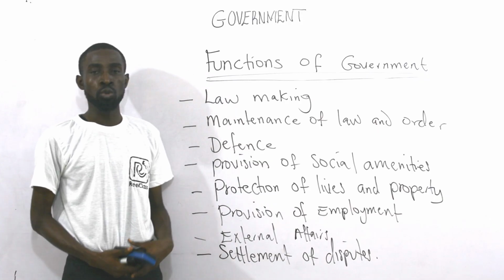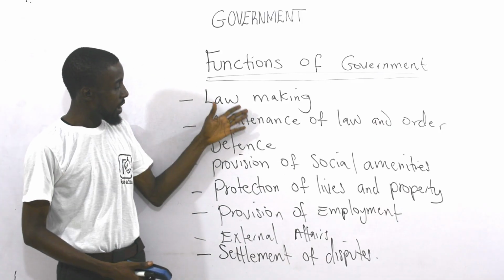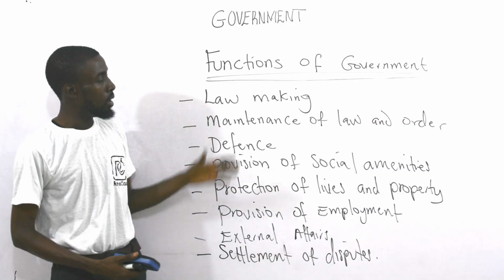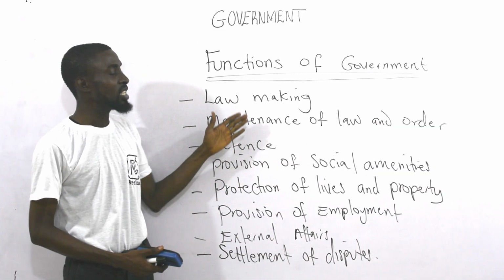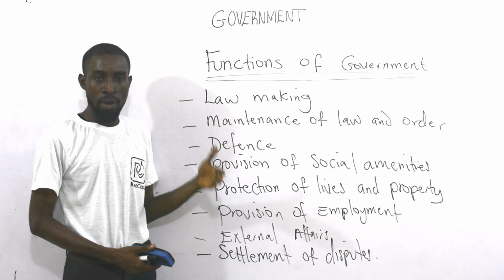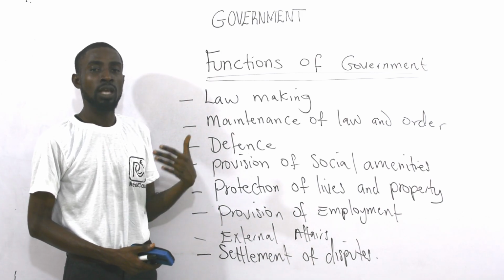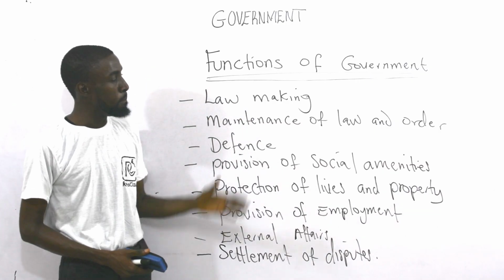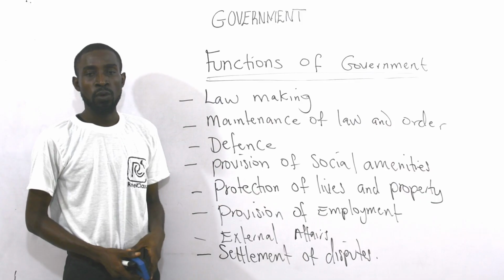This time we are looking at the functions of government, what government is known to do. Number one is law making. Government is known to make laws for the citizens and to make sure that these laws are obeyed for the benefit of the entirety of the citizens. The body responsible for making these laws is the legislature.